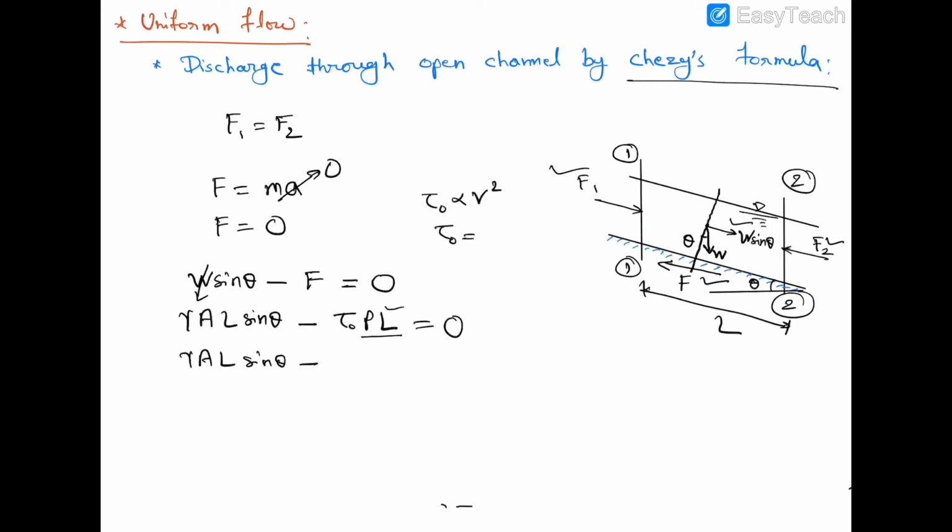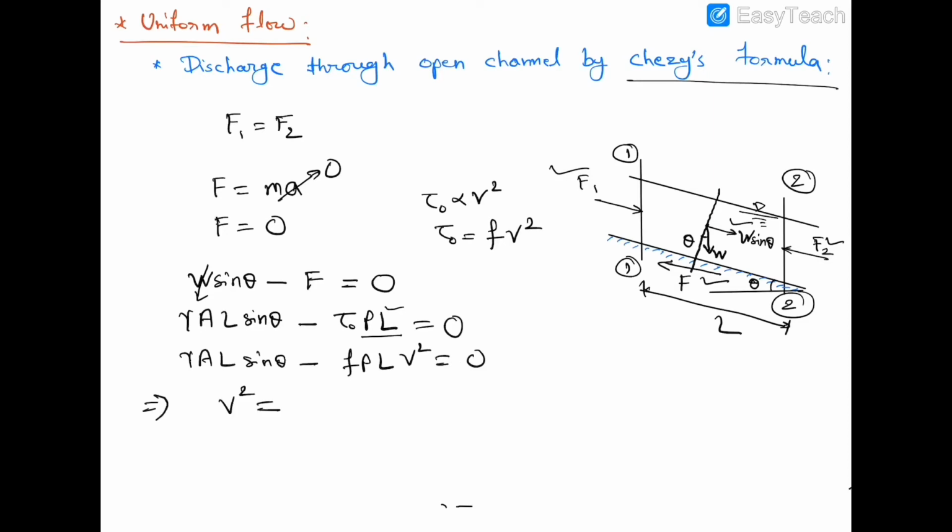Gamma A L sin theta minus tau naught P L. Tau naught is proportional to V to the power 2, and this we can write as tau naught is equal to F V square, where F is a coefficient whose value depends on the material and nature of flow surface. So substitute this value of tau naught here, so that will be F P L V square is equal to 0.